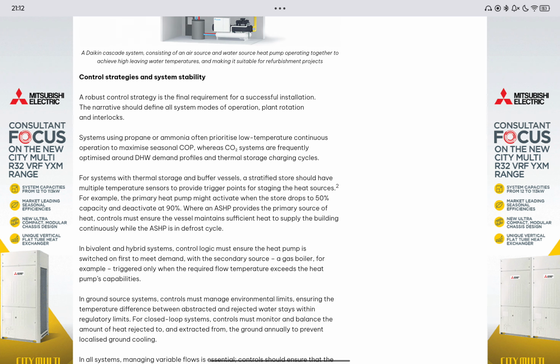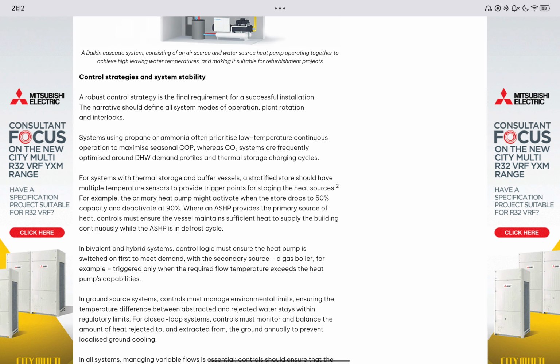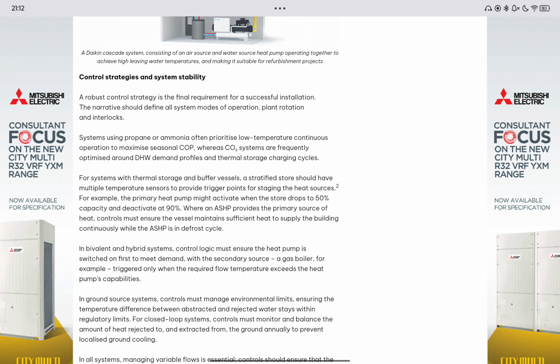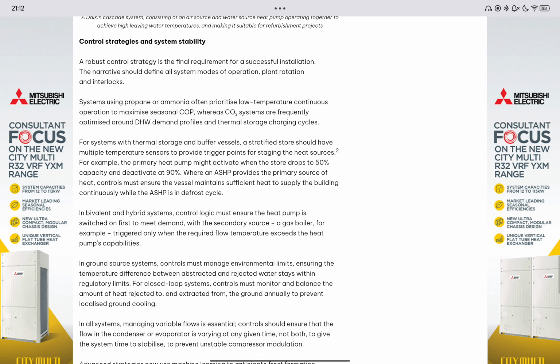Control strategies and system stability. A robust control strategy is the final requirement for a successful installation. The narrative should define all system modes of operation, plant rotation, and interlocks.